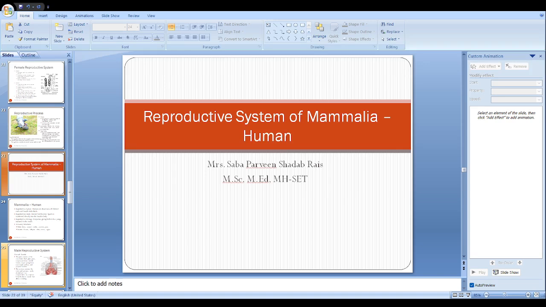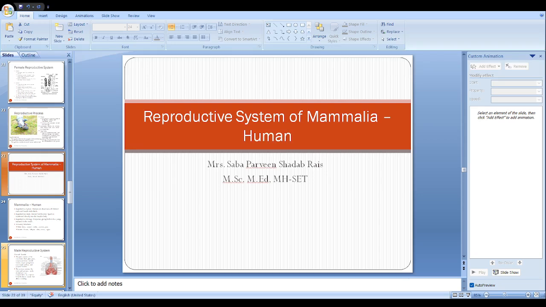So when the testes, now see in the previous examples also we have seen that testes get enlarged at the time of the breeding season. In humans such situations do not arise, and all this cycle depends on the sexual hormones. Now when I talk about the internal organs, their internal organs are the gonads and the ducts which are carrying the sperm.